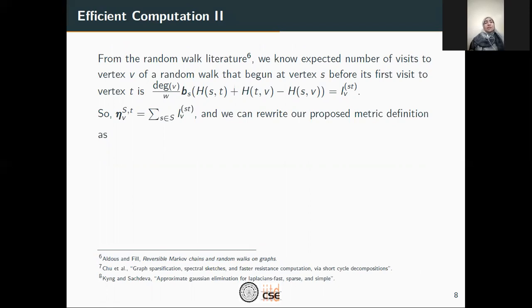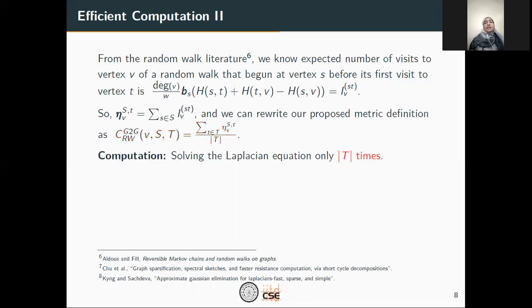So if we rewrite the solution to this special Laplacian system in terms of these proposed metric terms, we have the sum over all possible nodes in the source set of the expected number of visits to vertex V given the random walk starts from S and ends at T. And then using this eta notation, we can rewrite our metric as follows. So you can see here one summation of our proposed metric involving the sum over all nodes in the source set has been incorporated within the eta solution. This way, our computation of the metric has reduced to solving the Laplacian equation only size of target group times, that is for different target nodes.